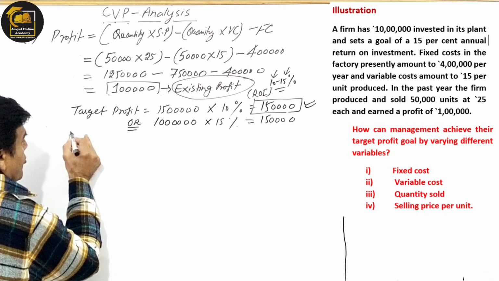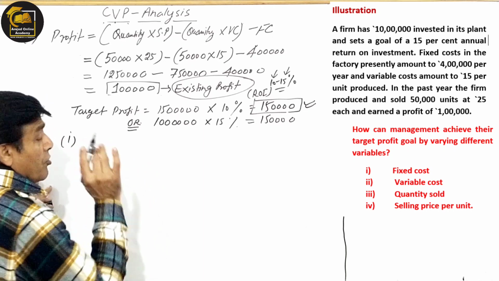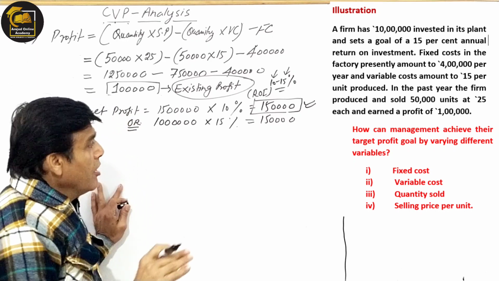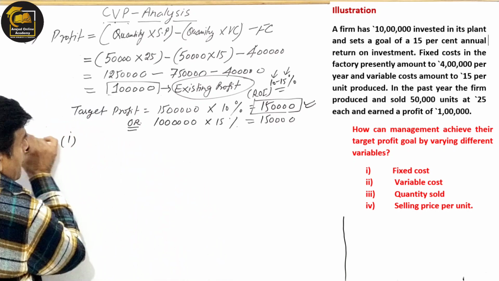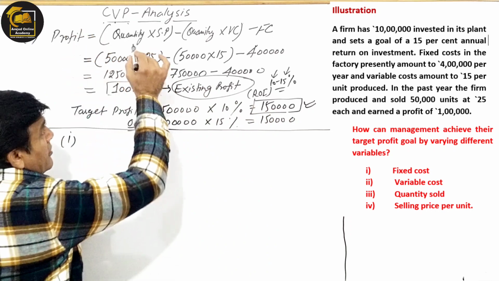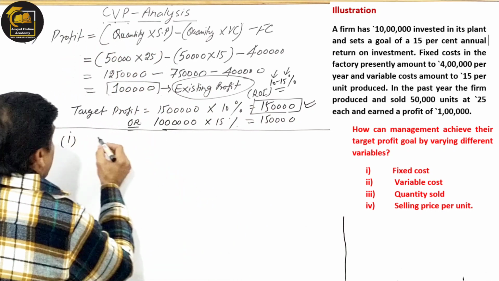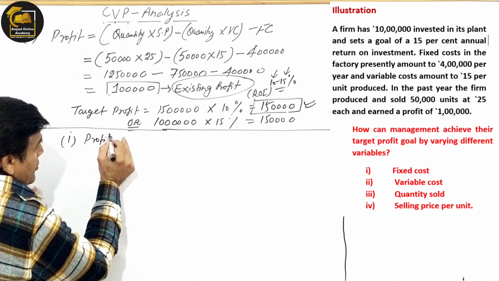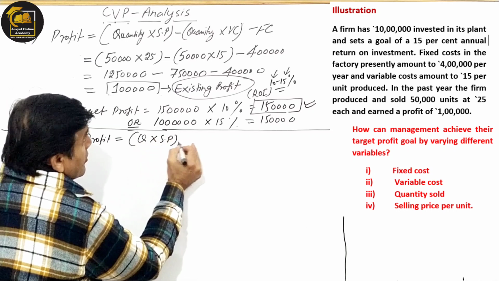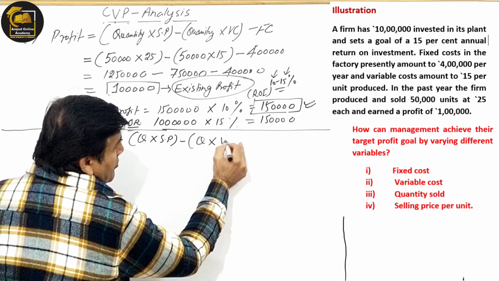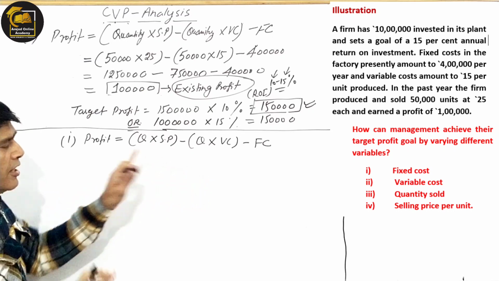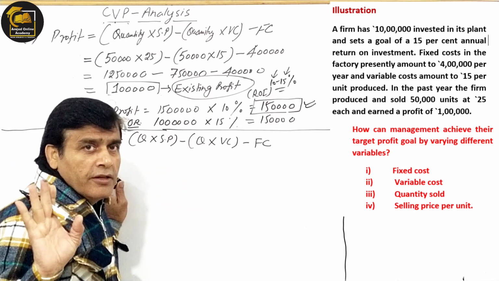The first one I am going to take. First one, fixed cost. First part, when we are going to change the fixed cost, या हमें अगर fixed cost change करनी हो, then how will we achieve the target profit? Simple. The equation will be the same again. I will use the same equation again and again, right? Look, profit is equal to Q into SP minus Q into VC minus FC. Same equation, I have just put it here. Now nothing I have to do, I just have to substitute the figures, right?